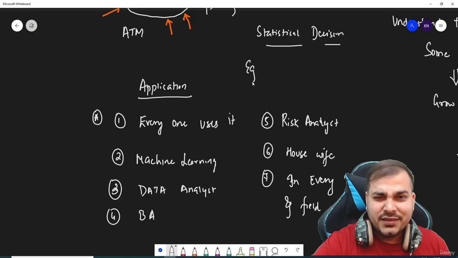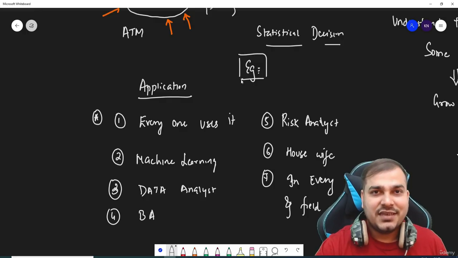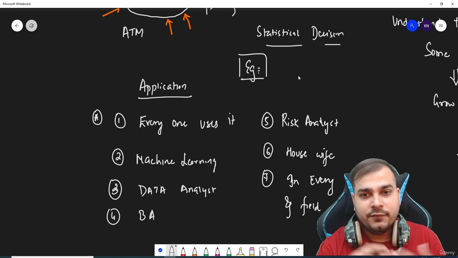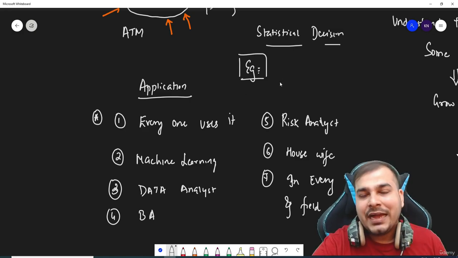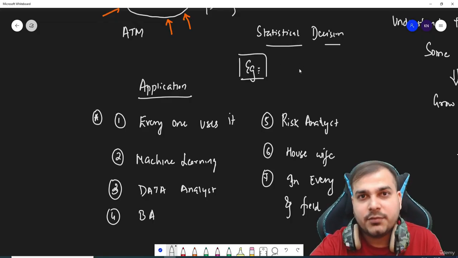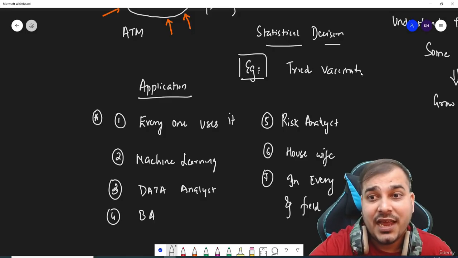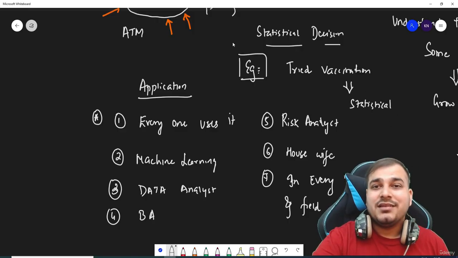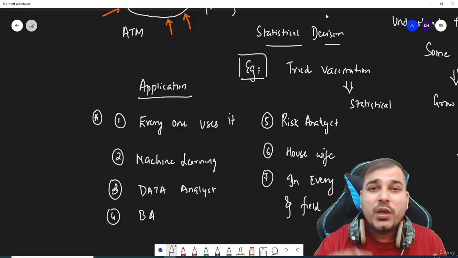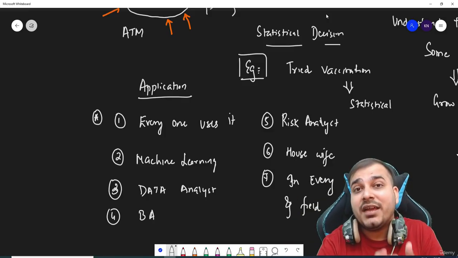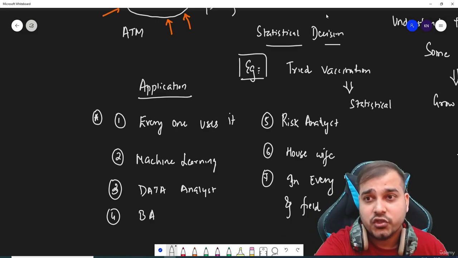Now one more very basic example which I definitely like to give you all. Right now, due to this pandemic, COVID vaccination is going on. How did they come to know that the vaccination is safe for all the people? There also, they have probably picked up a sample of people, tried the vaccination, and did some statistical analysis. They have then come to a conclusion whether this vaccination is safe or not. So after doing this experiment, where statistics is extensively used, they come to a conclusion whether this vaccination needs to be used or not.